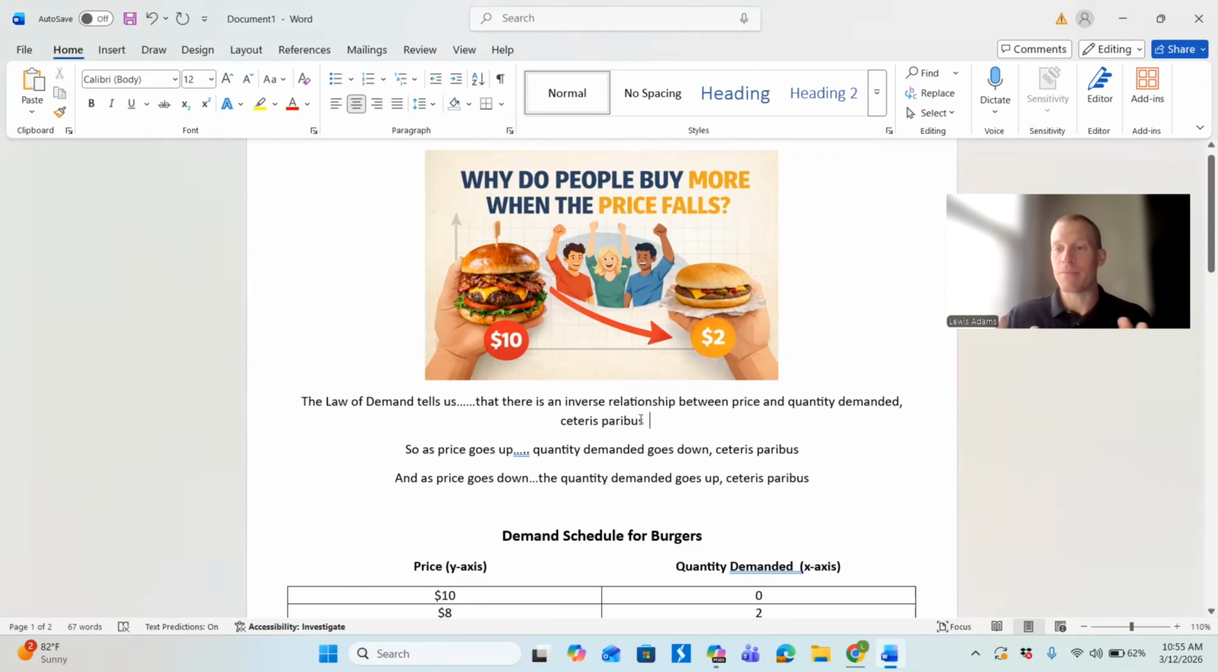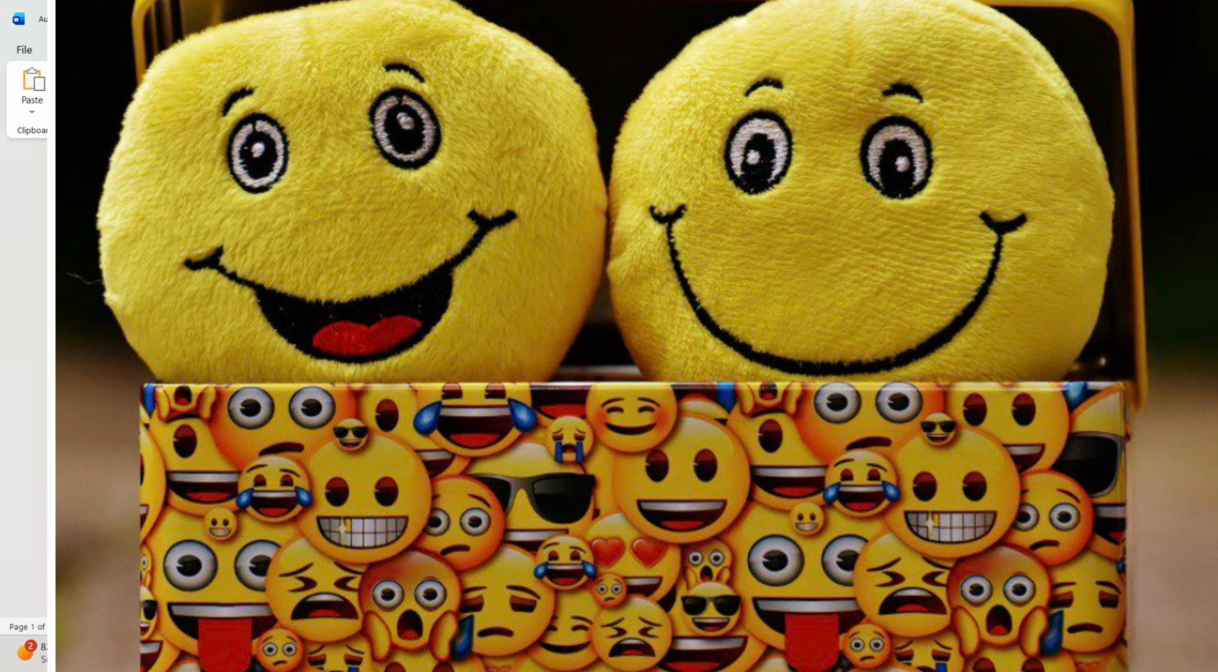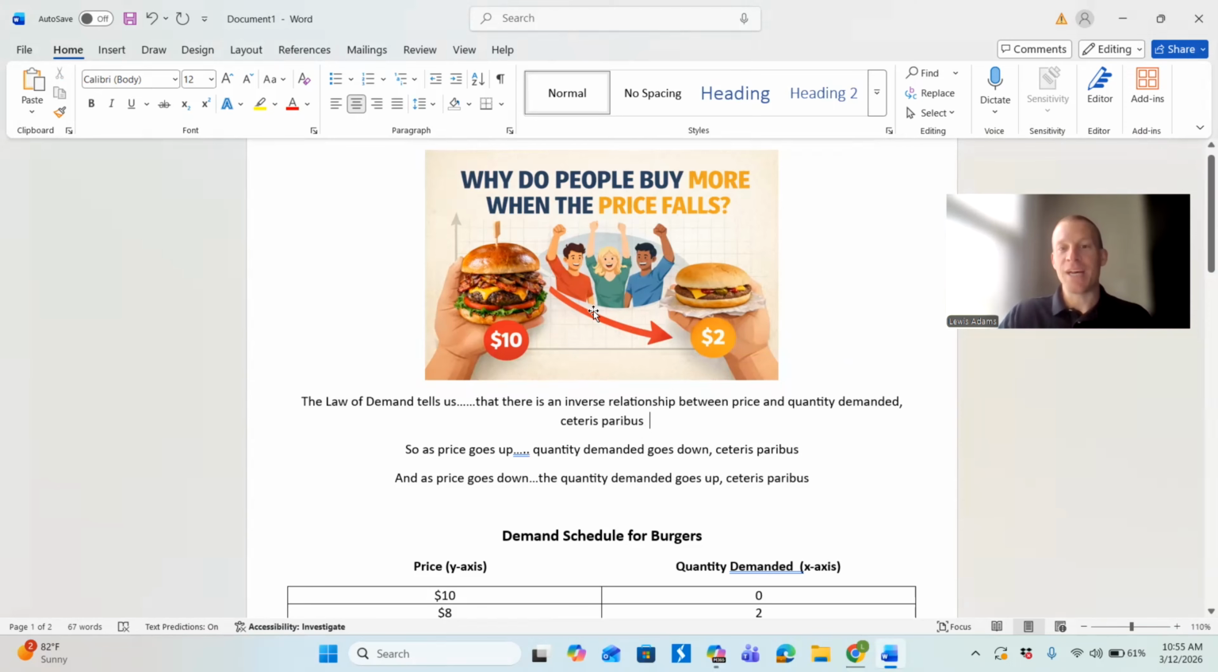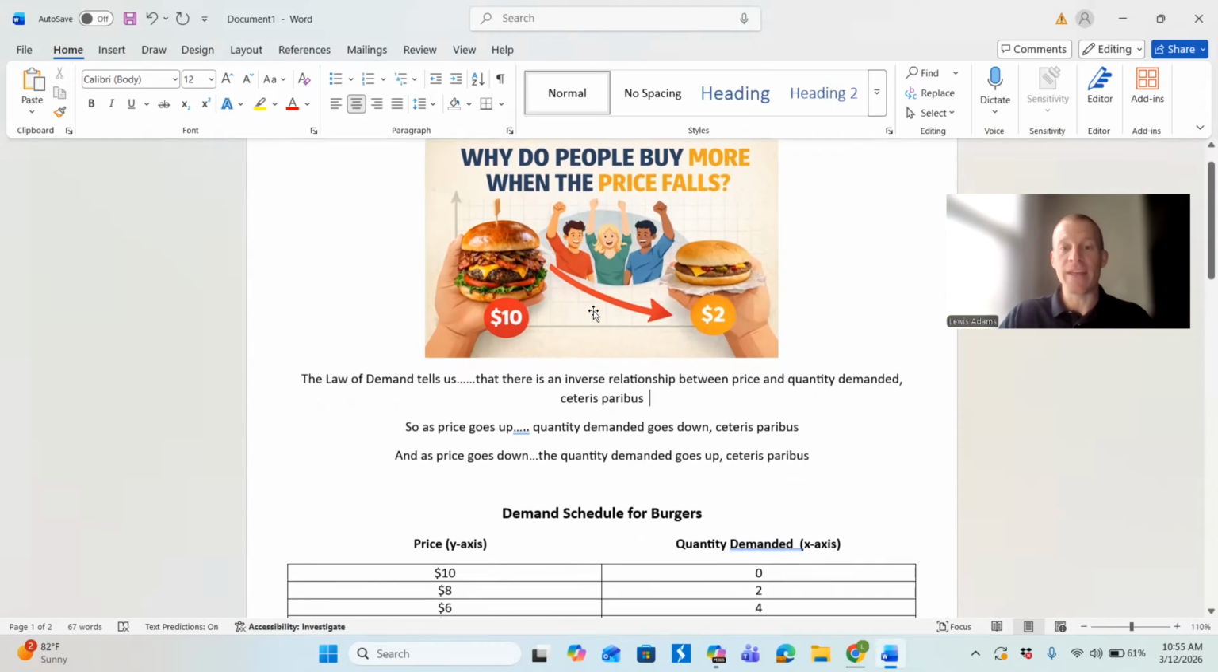Ceteris paribus just simply means that all else is equal. So there's an inverse relationship between price and quantity demanded. As you can see in our graphic up here, as the price of a burger goes from $10 down to $2, what do we all do? We get excited, right? I know I certainly do. What that helps us do is purchase more with the amount of resources that we have available.